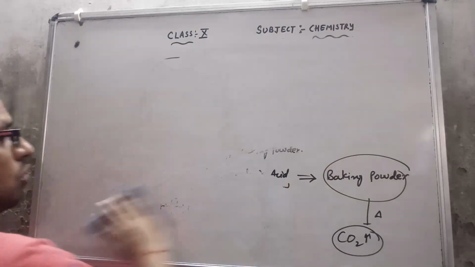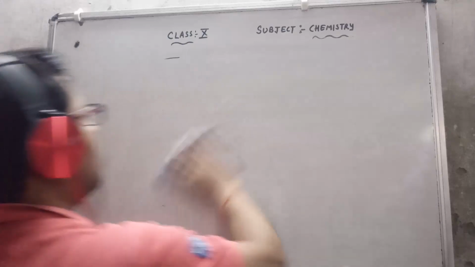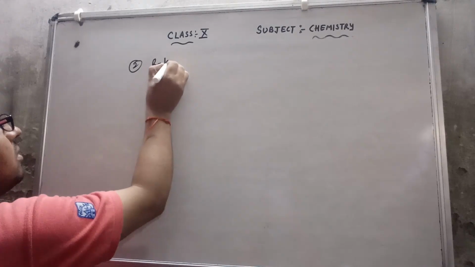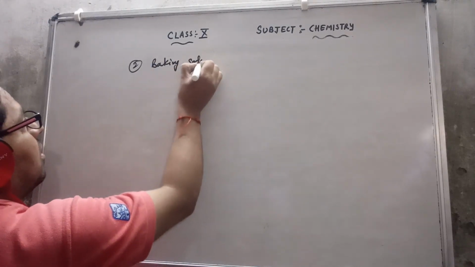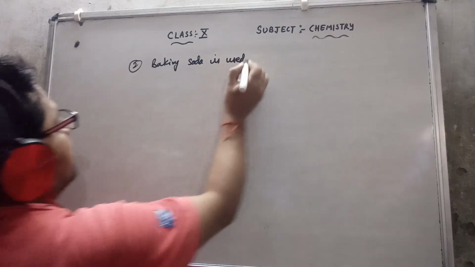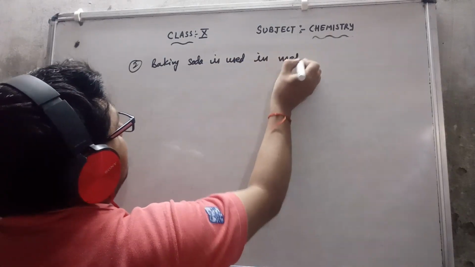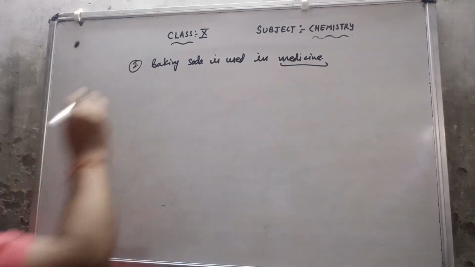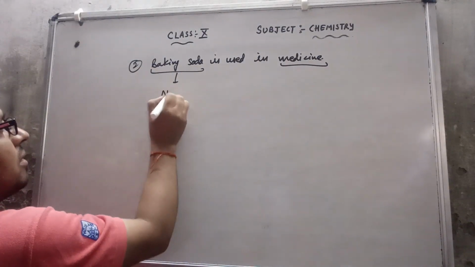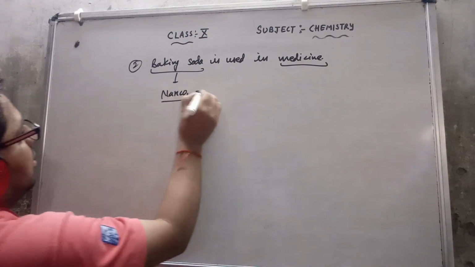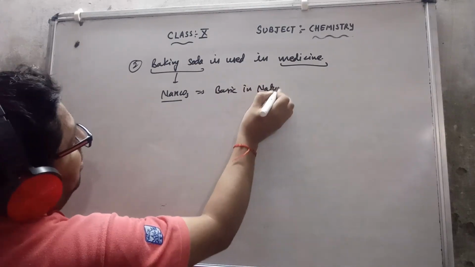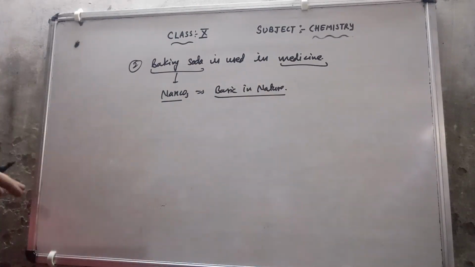That means the second use of baking soda is in medicine. Simply, baking soda is NaHCO3, which is basic in nature. So due to its basic nature, we use baking soda in acidity problems.